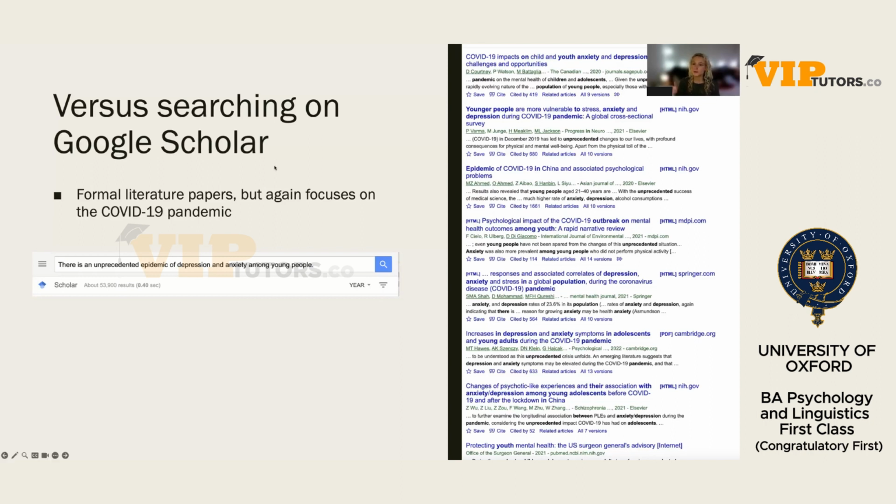And instead of getting articles and things from various healthcare websites, you just get all the academic, formal, published literature in journals. So again, you'll see there's some very useful things here. But again, there's some slightly less useful things. Again, COVID-19, COVID-19, COVID-19. There's a lot of pandemic things, right?